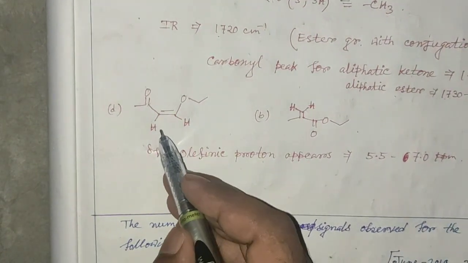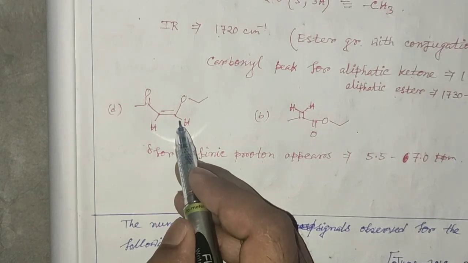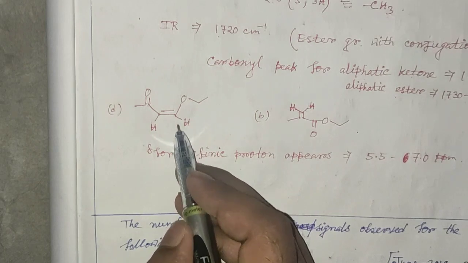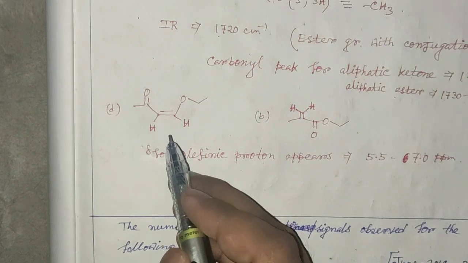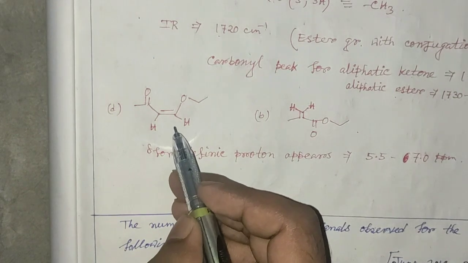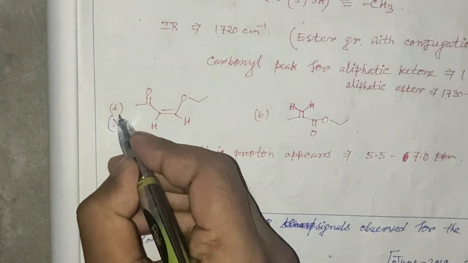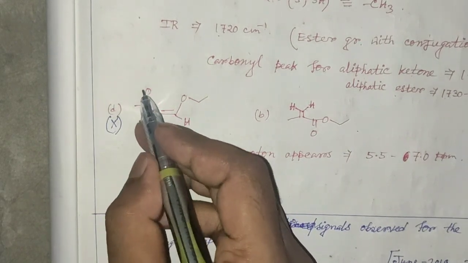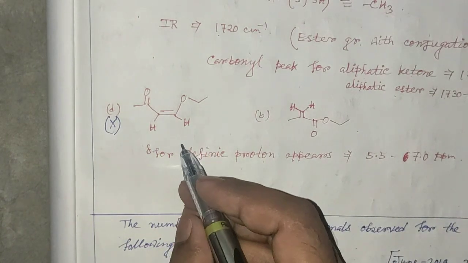If this structure were possible, this proton would couple to this proton, and this proton would also couple with this proton to give doublet peaks. So we can say that structure D is not possible, depending upon the carbonyl stretching frequency and the broad singlet peak of the olefinic protons.